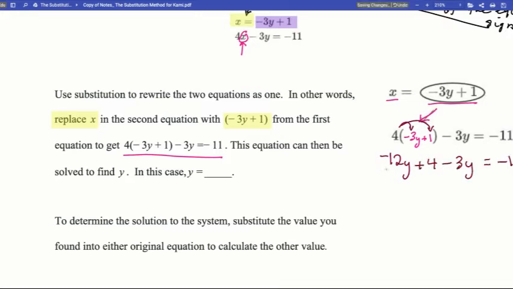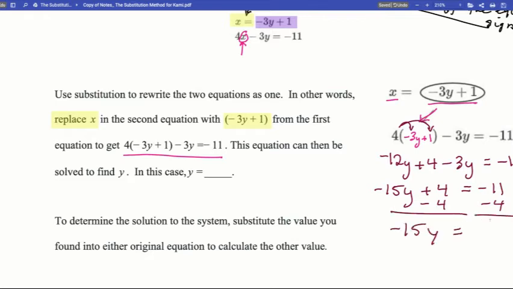I'm going to combine like terms, and negative 12y and the negative 3y is negative 15y plus 4 equals negative 11. I'm going to subtract 4 on both sides. Negative 15y equals negative 15. I'm going to divide by negative 15 on both sides to get that y alone. Negative 15 divided by negative 15 is 1. So in this case, y is 1.